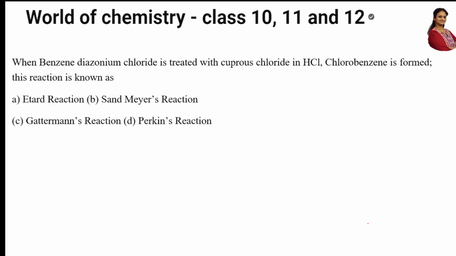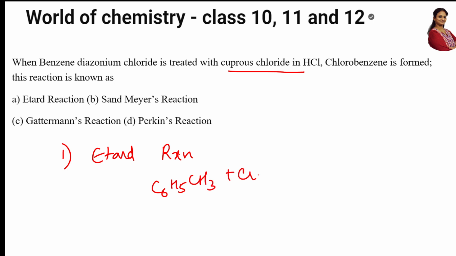Easy? Easy. Next question. When benzene diazonium chloride is treated with cuprous chloride in HCl, chlorobenzene is formed. And what is this reaction? Okay, they have given different reactions. First of all, what is Etard? We'll see. The Etard reaction basically converts toluene in the presence of chromyl chloride and HCl to give what, students?